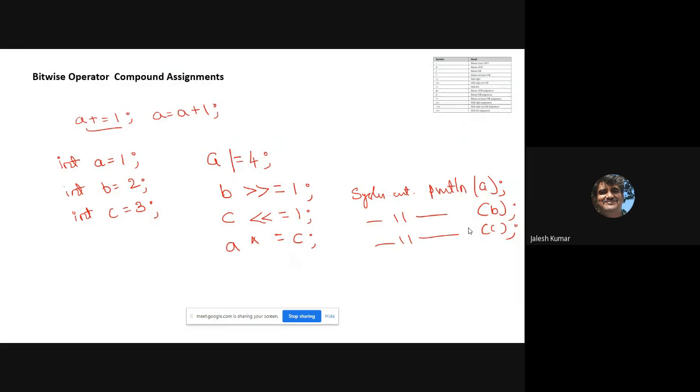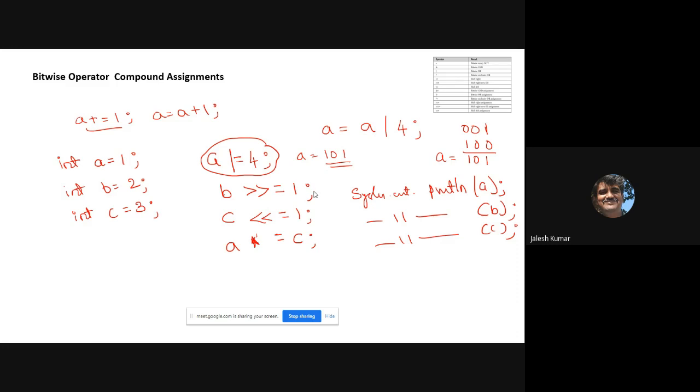See this? What is the meaning of this? The meaning is a = a OR with 4. Okay, the value of a is 1, that is 0, 0, 1. Value of 4 is 1, 0, 0. So what is the value of a? a becomes 1, 0, 1. Okay, at this place it is 1, 0, 1. But after that it will operate with c.